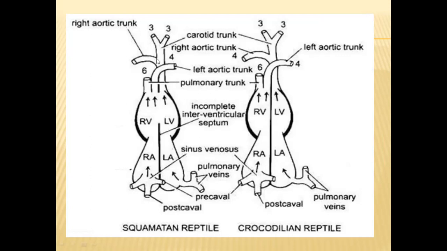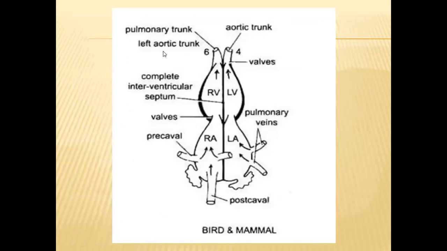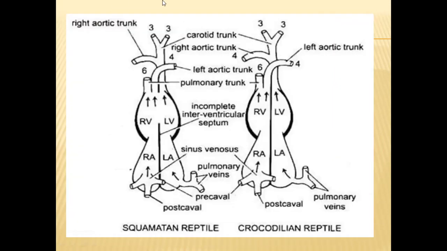From this right aortic trunk, again, carotid arteries will come. These carotid arteries will supply blood to the head and neck region. And the right aortic artery and left aortic artery will supply blood to the remaining organs in the body.